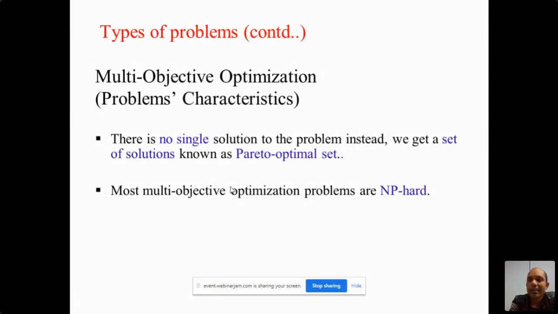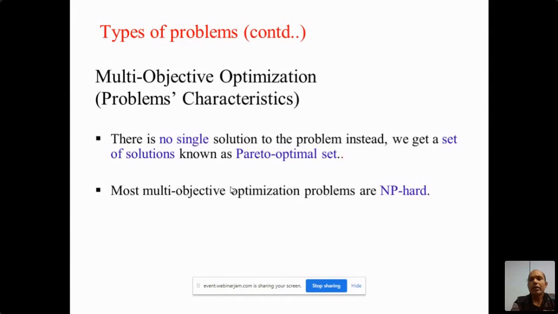So you cannot say that one dominates the other, because if you are paying more, then you will get more comfort. You cannot say this car is better and this car is worse, because for the less comfortable car you are paying less.